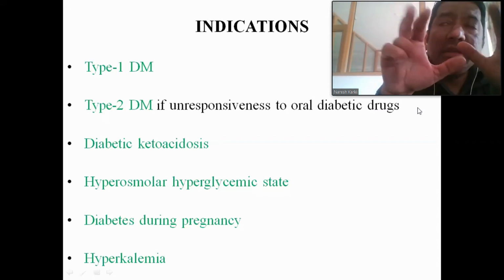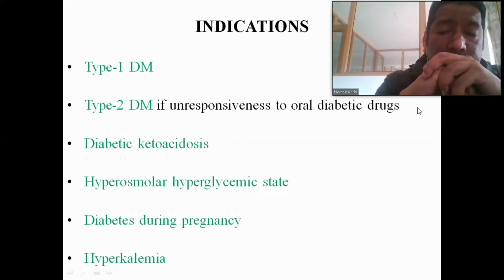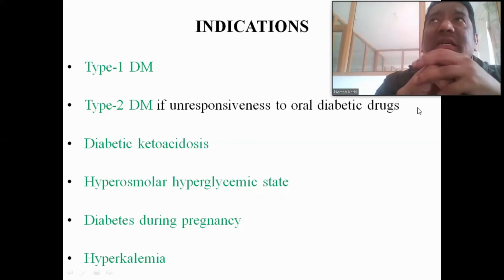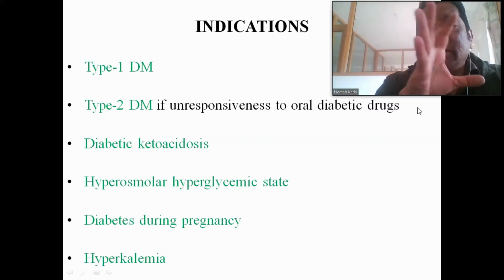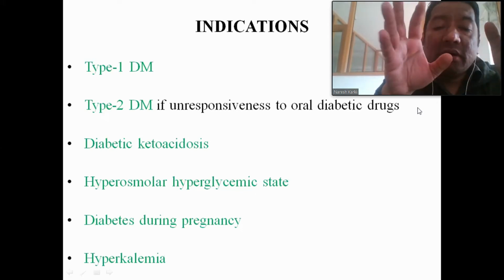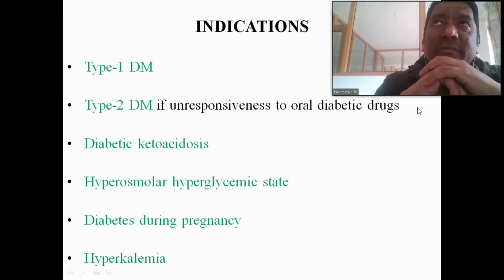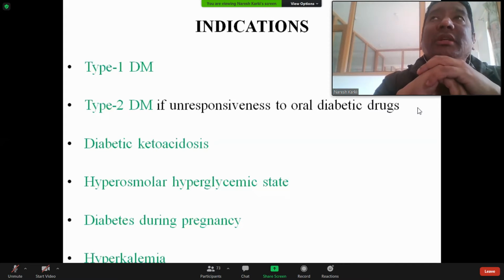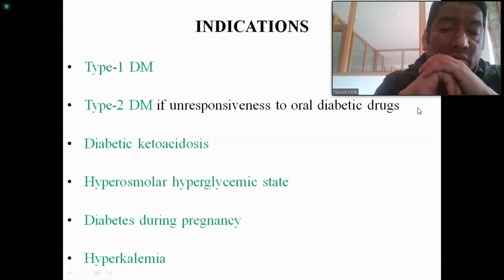But here the ketone bodies are not present in the plasma as well as in the urine. So that is only the hyperosmolar hyperglycemic state. So this is the complication of type 2 diabetes mellitus. Here also the insulin is given by intravenous infusion, not by the subcutaneous but the intravenous route.